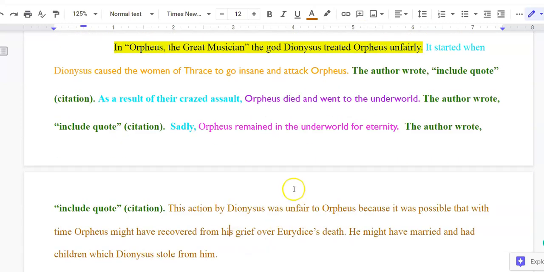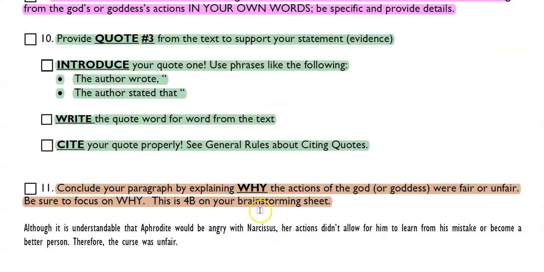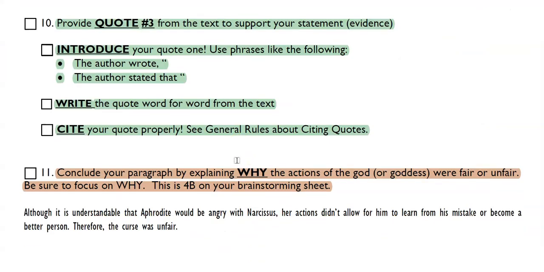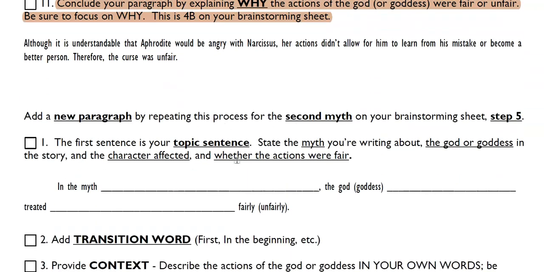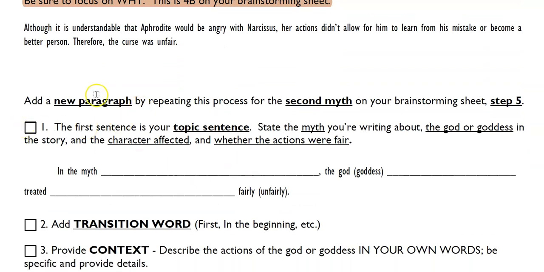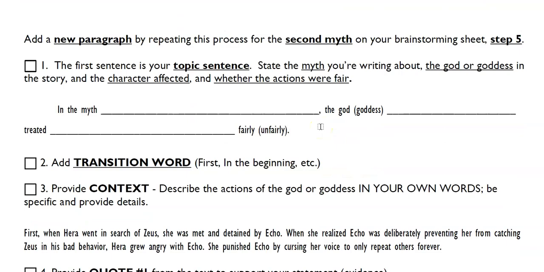So this is one day, right? We're going to do this tomorrow in class. You're going to focus on one paragraph, one myth. You'll notice the checklist continues with the next paragraph. So you're going to use the same checklist the next day in class, and you're going to repeat this entire process for the second myth. There's nothing different about it.